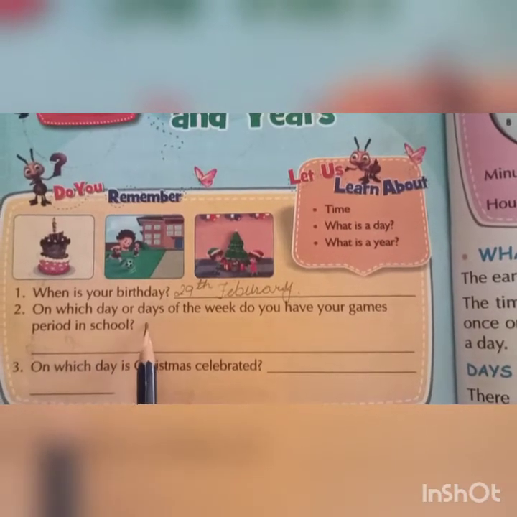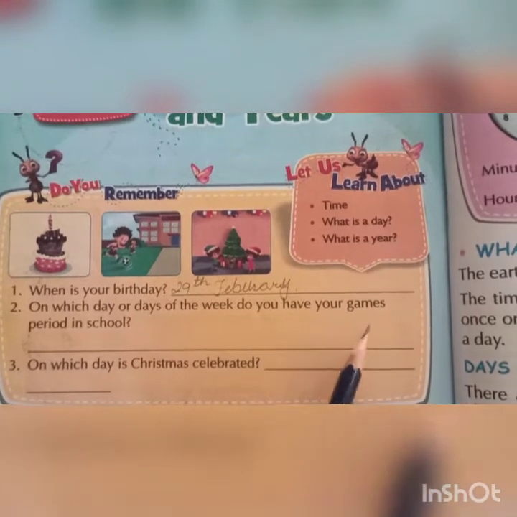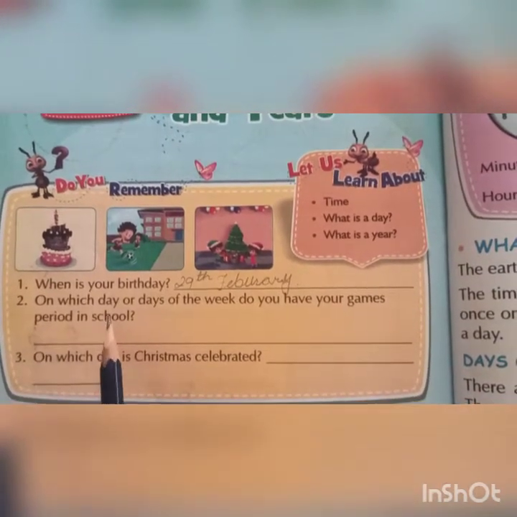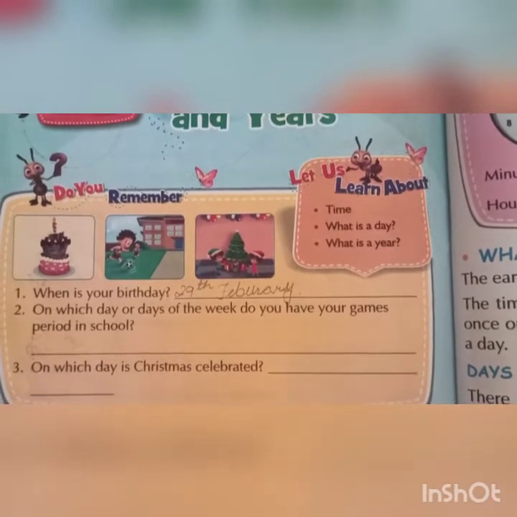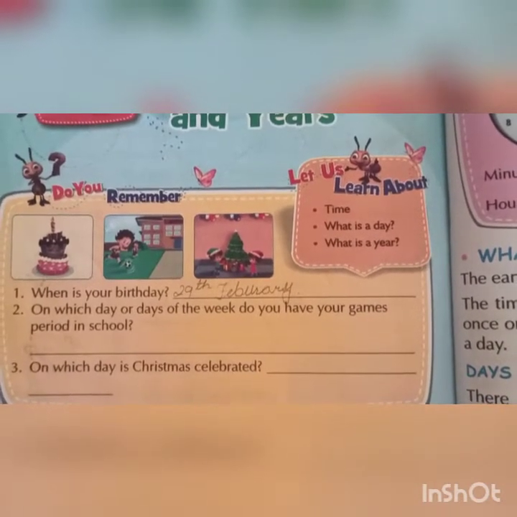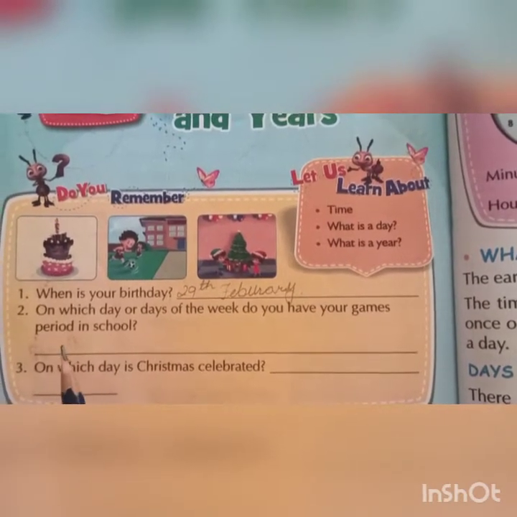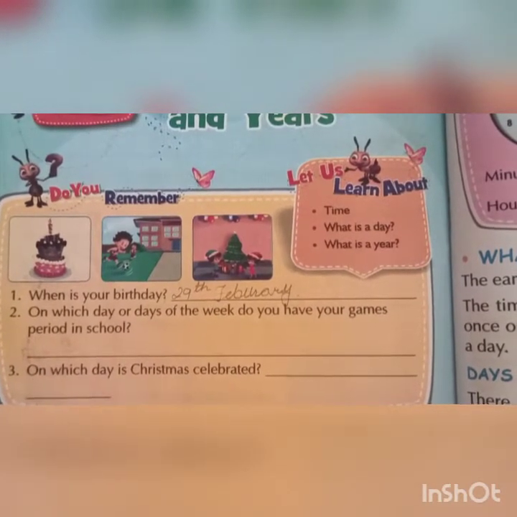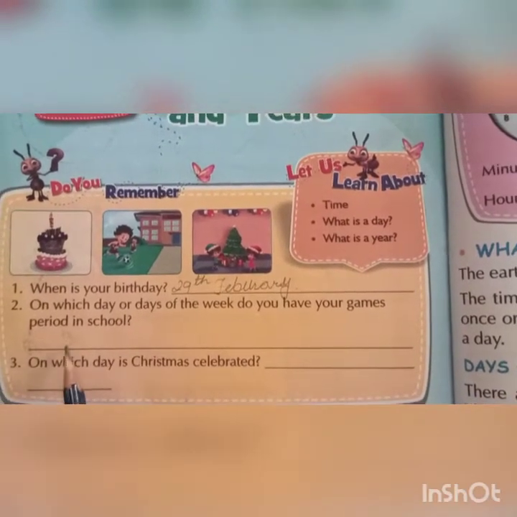On which day or days of the week do you have your game period in school? In school we get our school timetable, and it shows when we have PT periods. So on which day or days we get PT periods, that you have to write.